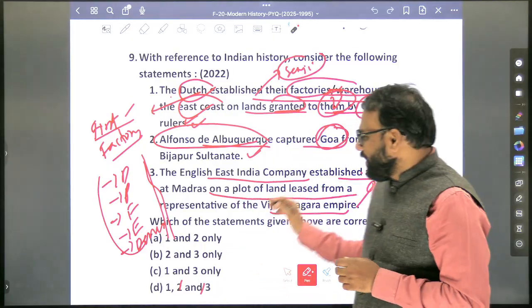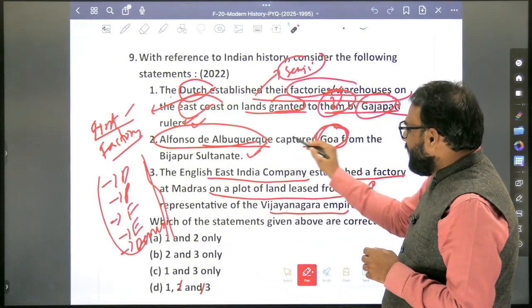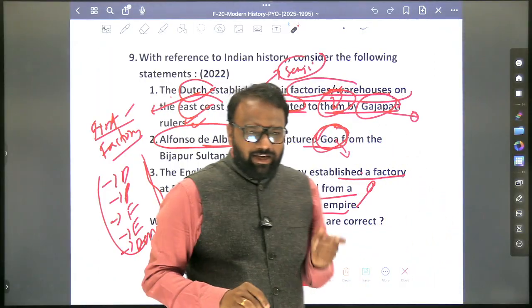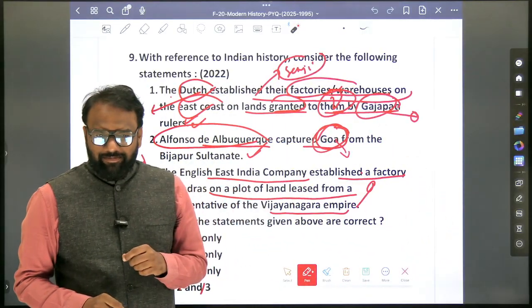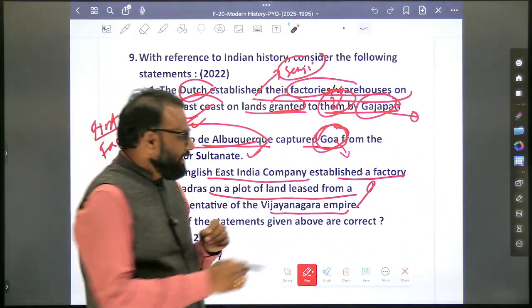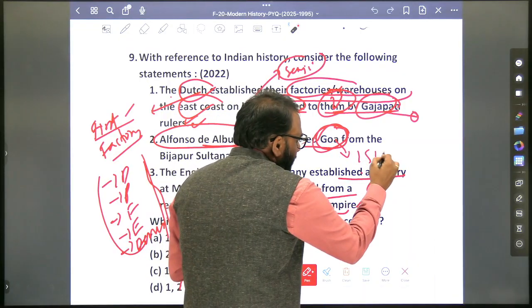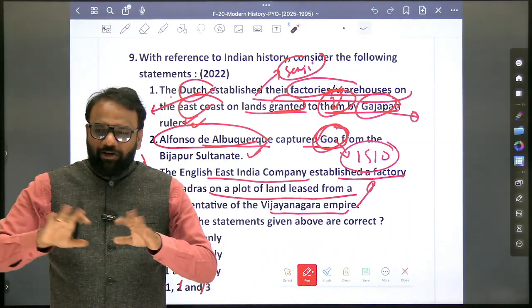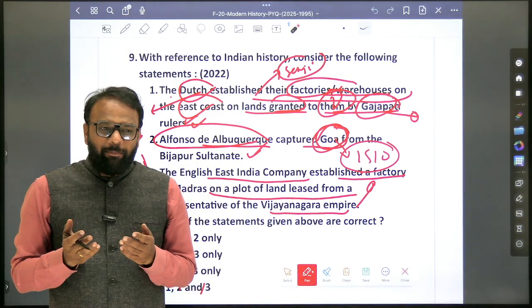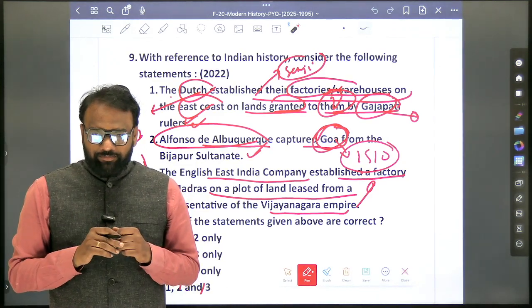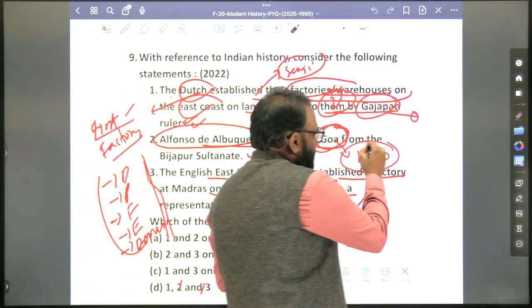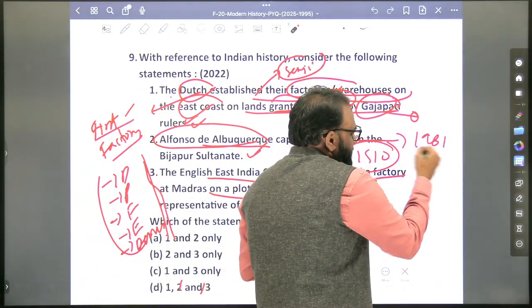Which was the last territory which they left? Goa. See here, in the second option we have Goa. Alfonso de Albuquerque captured Goa from the Bijapur Sultanate in which year? See here, the year is also important. In 1510. So Goa became part of Portuguese. When did it become a part of India again? 1961 or 62.